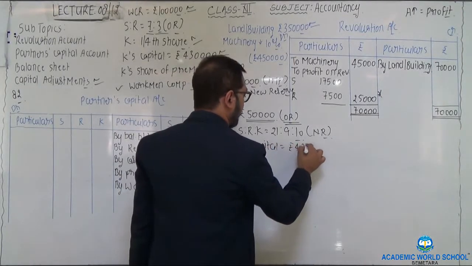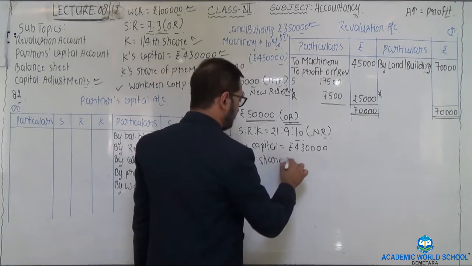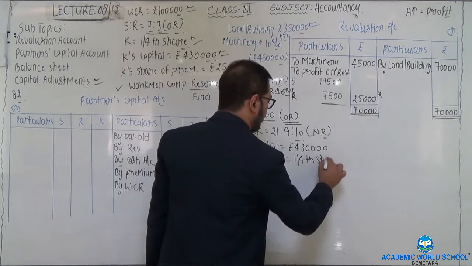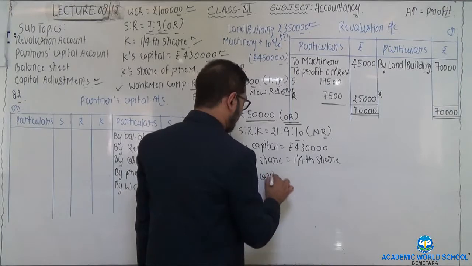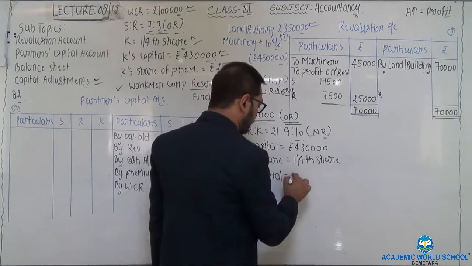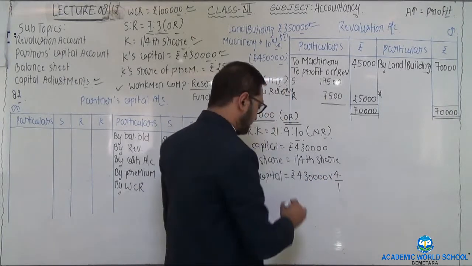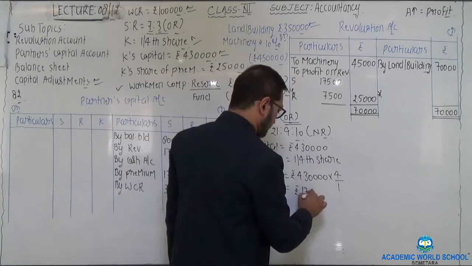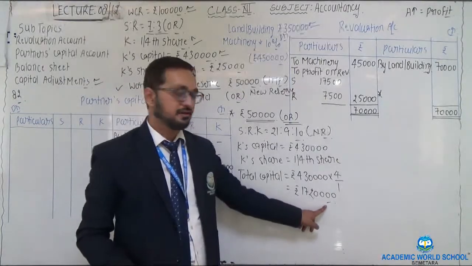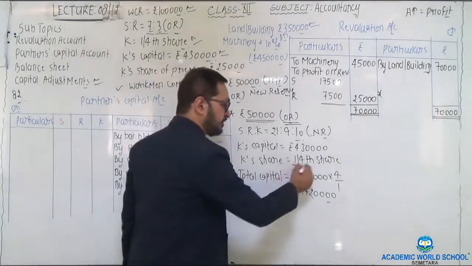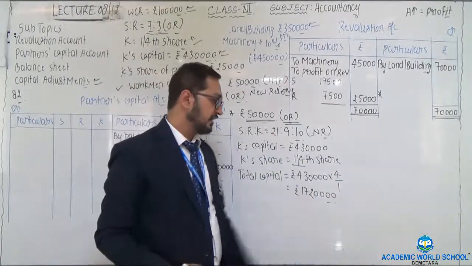So K's capital is 4,30,000. K's share in the profit was 1/4 share. Now we need to calculate the total capital of the firm. That would be equal to the new partner's capital multiplied by the reciprocal of his share. Total capital of the firm would be equal to 17,20,000. 430 multiplied by the reciprocal of his share, that is reciprocal of 1/4, 4/1, gives 17,20,000.